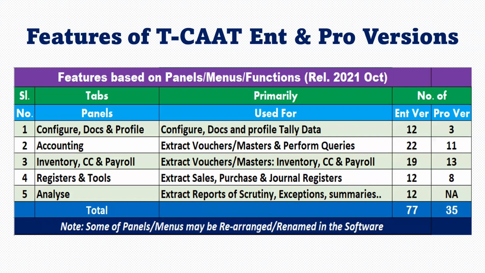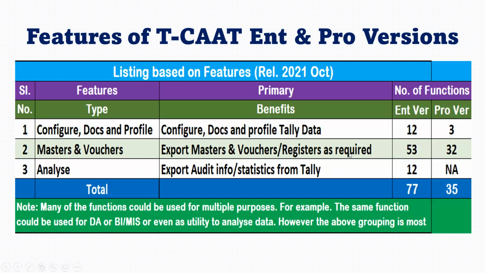Now let's look at the comparison. If you look panel wise, you have the list of functions which are available in TCAT Enterprise and TCAT Pro. Similarly, if you look from the point of the features, there are totally 77 functions which are available in TCAT Enterprise, whereas TCAT Pro has got 35 functions.